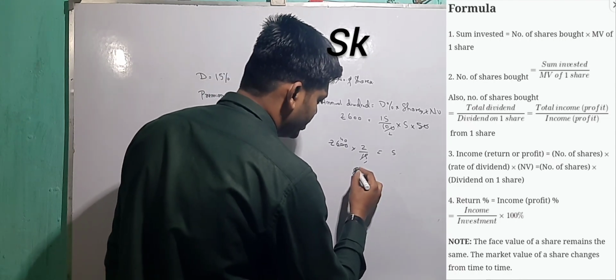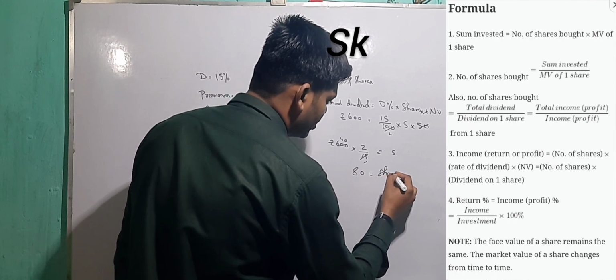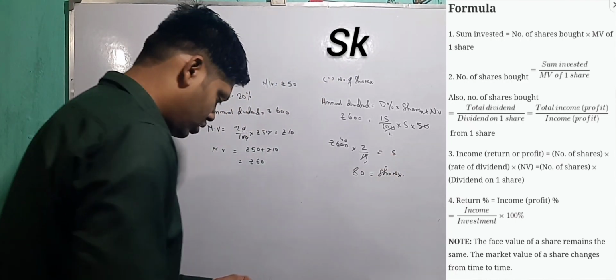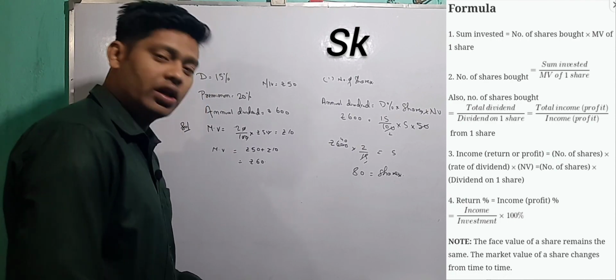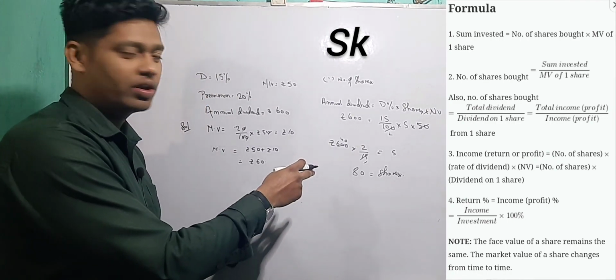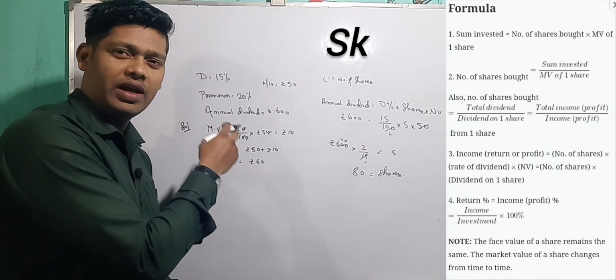So shares is equal to 80. 80 shares are being bought. Okay, so how many shares did he buy? He bought 80 shares. So this is the way, because of the value which we have given.